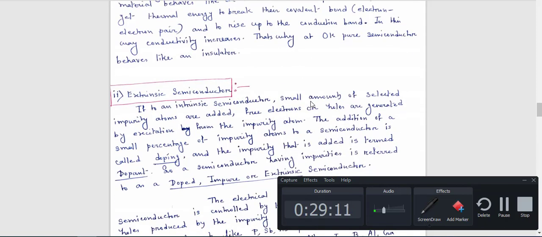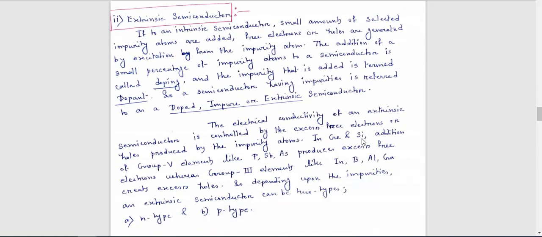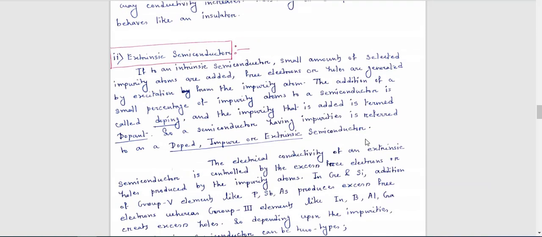Next, extrinsic semiconductor, our next topic. Extrinsic means a doped semiconductor, or you can say an impure semiconductor.